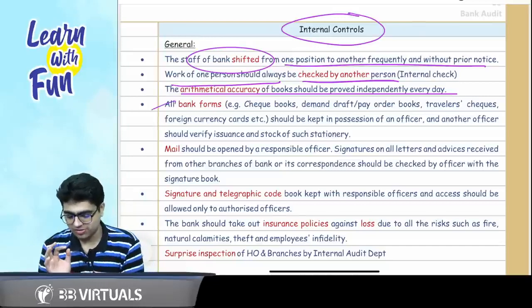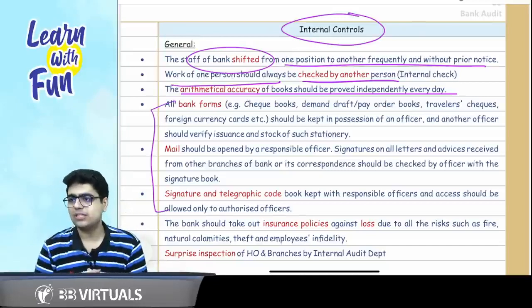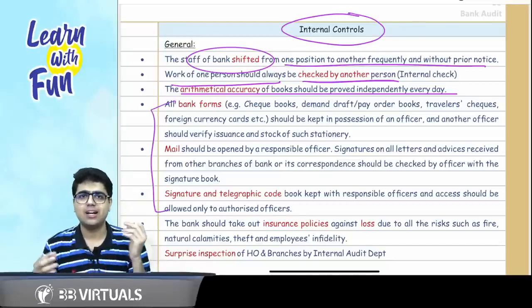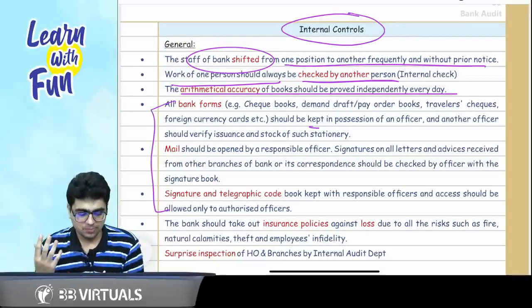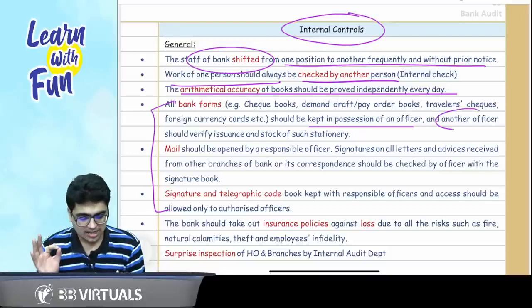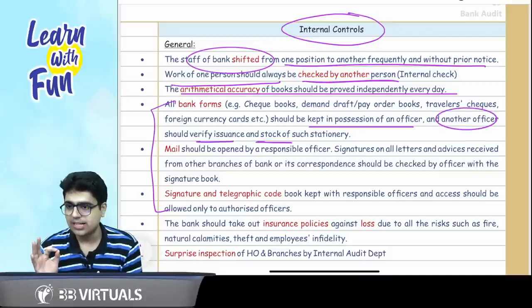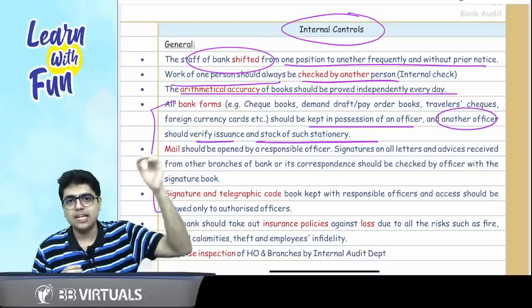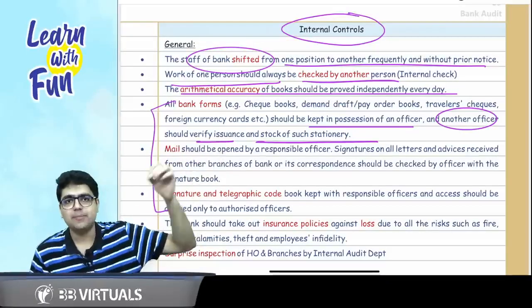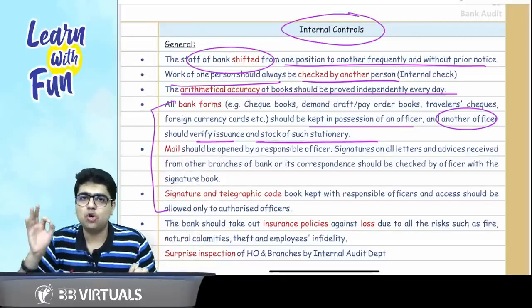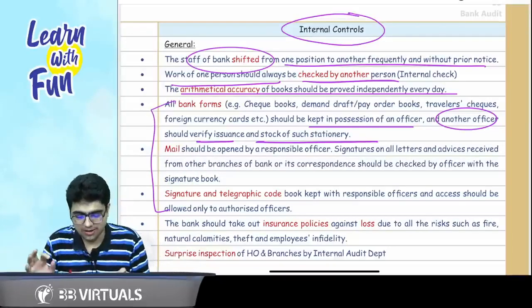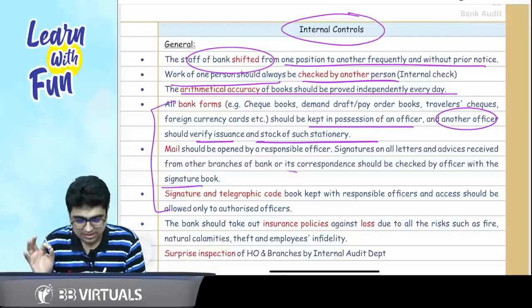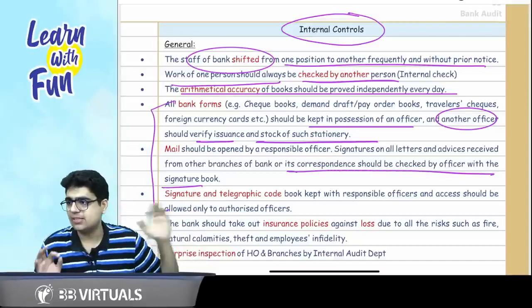Then comes the point of stationery. Sir, what is the point of stationery? All the bank forms, that is the demand draft, pay order books, traveler checks, etc. They should be in the position of one officer, and another officer should verify the issuance and stock of such stationery. Similarly, if you get any mails, if you get any demand drafts from outside, they should be opened by a responsible officer, and signature on those demand drafts should be checked with the signature book by the officer having access to the signature book.